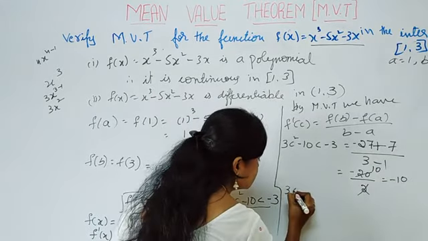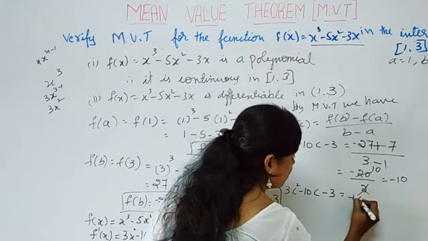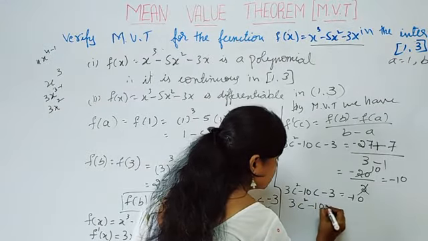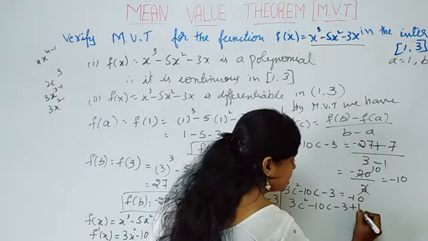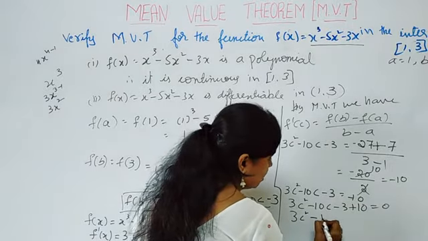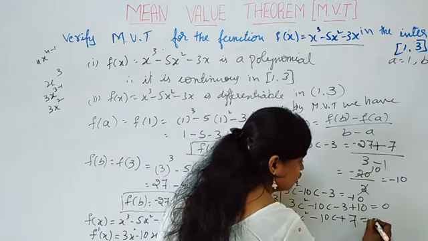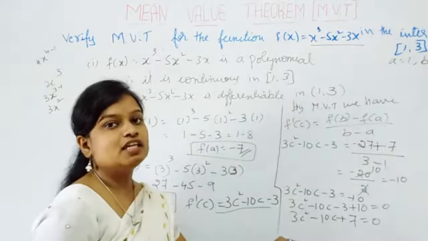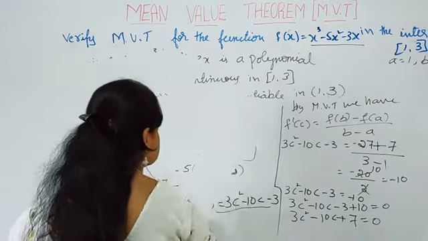So 3c square minus 10c minus 3 is equal to minus 10. Simplify this one. Shift this minus 10 to the other side; it becomes plus 10 is equal to 0. Or it can be written as 3c square minus 10c minus 3 plus 10, which is plus 7, is equal to 0. So this is a quadratic equation, right? So you have to factorize to get the roots.